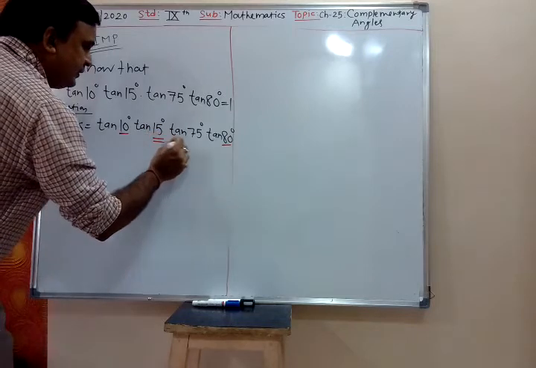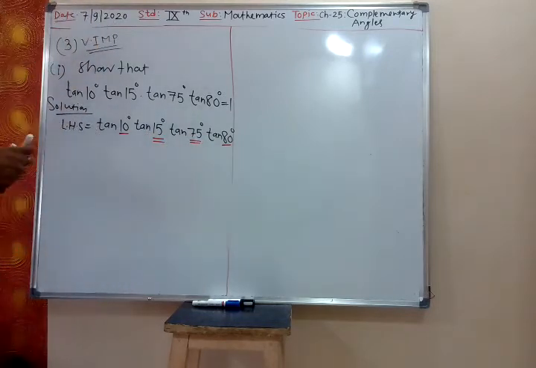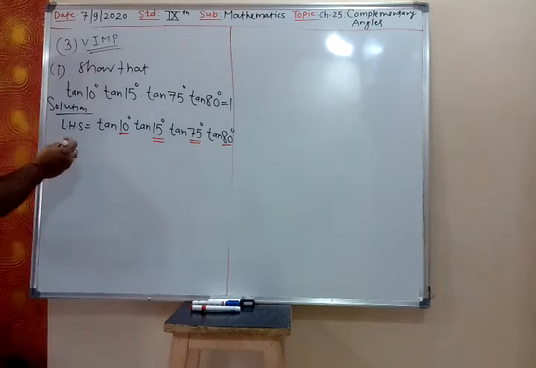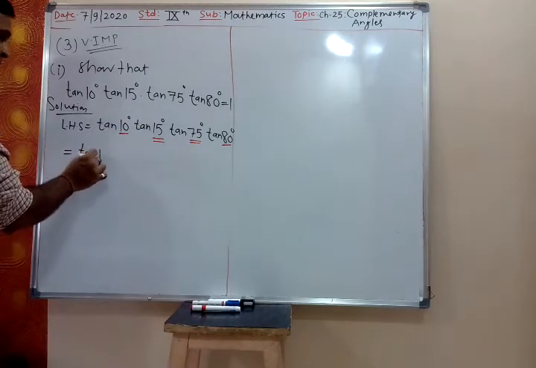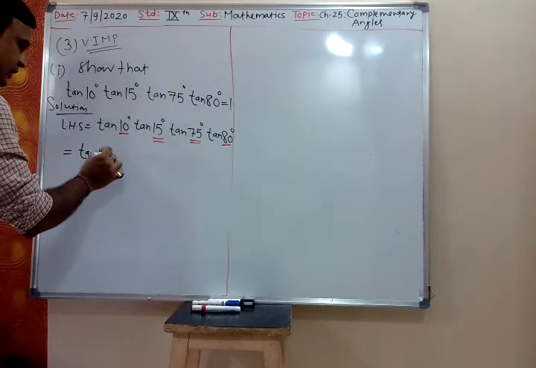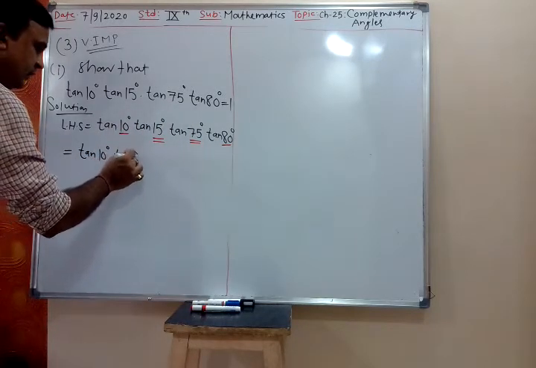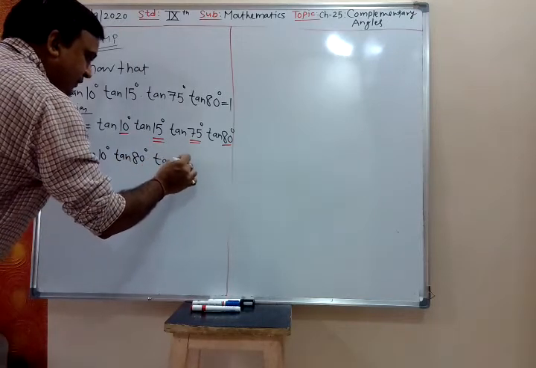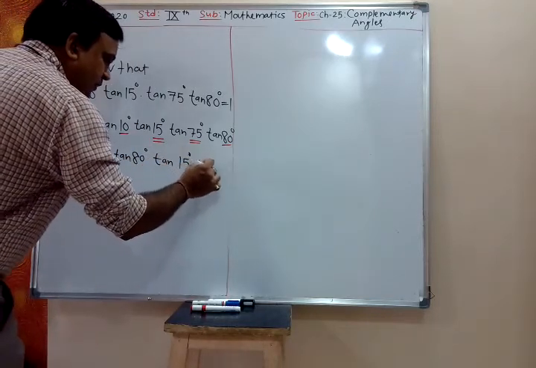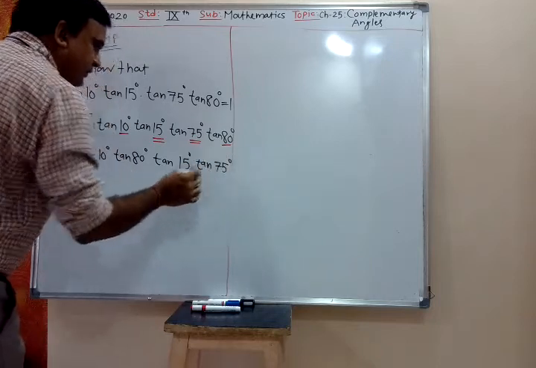Then 15 degree and 75 degree, they are complementary. So our job is to first take the complementary angles together. So tan 10 degree with tan 80 degree together, and then tan 15 degree and tan 75 degree.